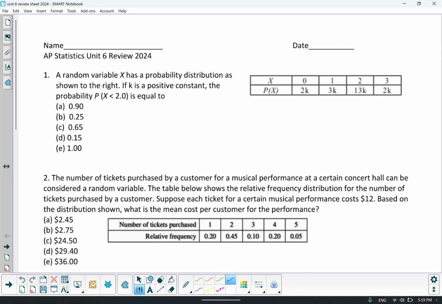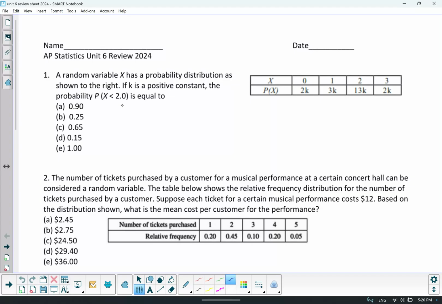Here we're given a random variable x and we have a probability distribution represented in the table on the right. This is a discrete random variable. How do I know it's a discrete random variable? Because I only have values 0, 1, 2, and 3. There are gaps in between. So you can't have a value like 0.2 or 0.5 or 1.5.